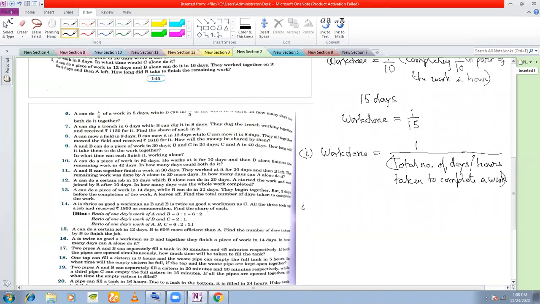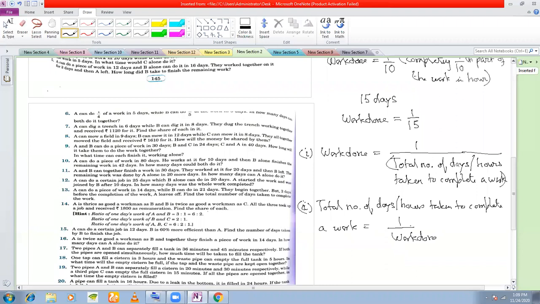Similarly, if I give you that the work done by a laborer is 1 by 15, in how many days will he complete the work? You will just take the total number of days or hours taken to complete a work is equal to 1 by work done.